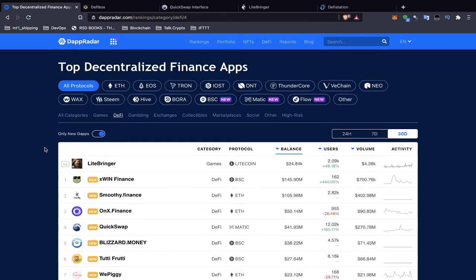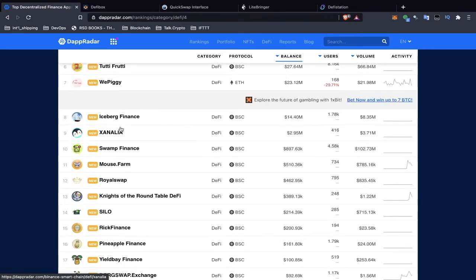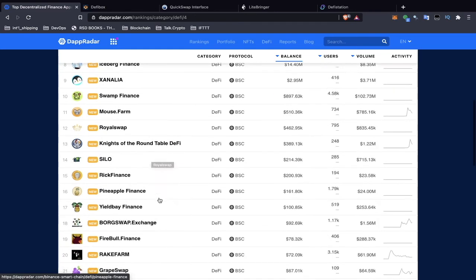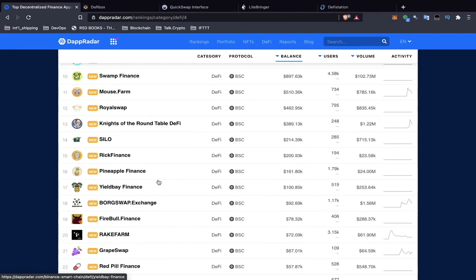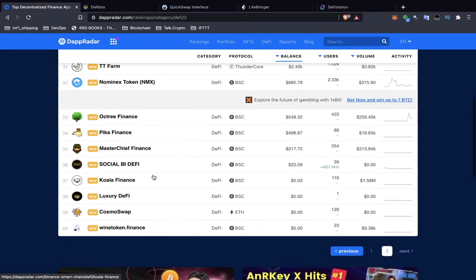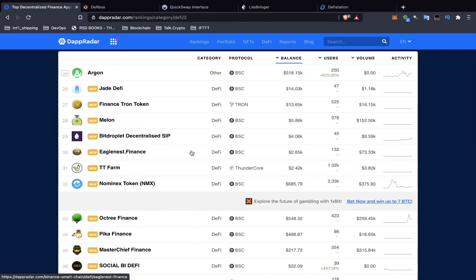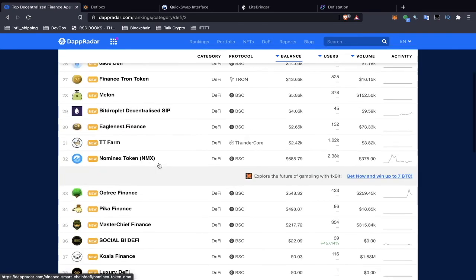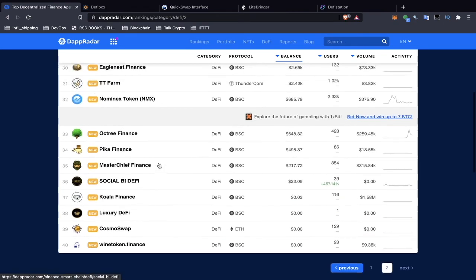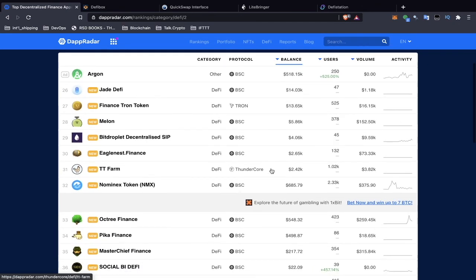We can do only new Dapps. So I want to look at new Dapps. So that's Blizzard Money, Iceberg Finance. I've seen before Royal Swap. Again, I'm not promoting any of these platforms. Pineapple Finance, I'm just naming off the ones that I've heard of. Red Pill Finance, that's interesting. Seen some of these mentioned before. Pika Finance, I have seen that, I'm part of a Binance community Discord. So yeah, you can basically just sort out the new platforms and see maybe if they have some security audits, see what kind of incentives they offer for users, and kind of use this to your advantage.